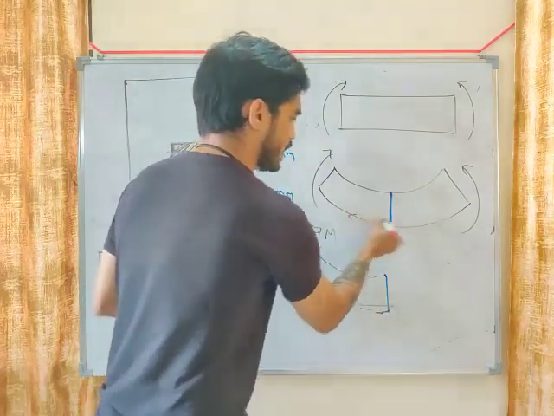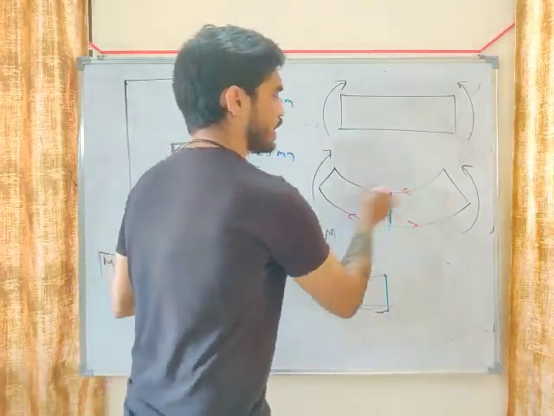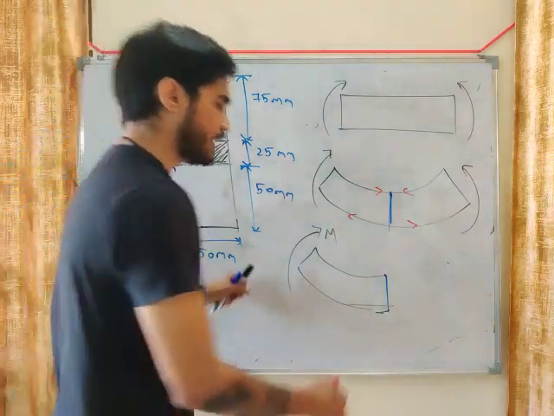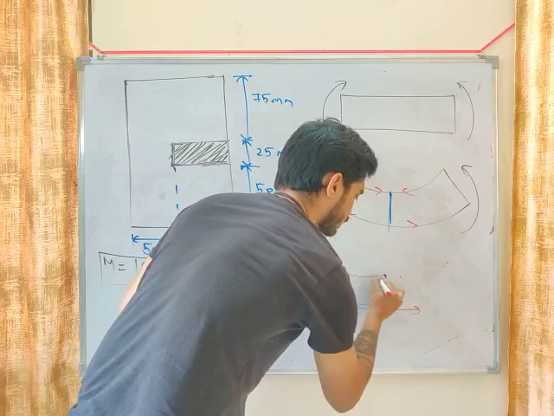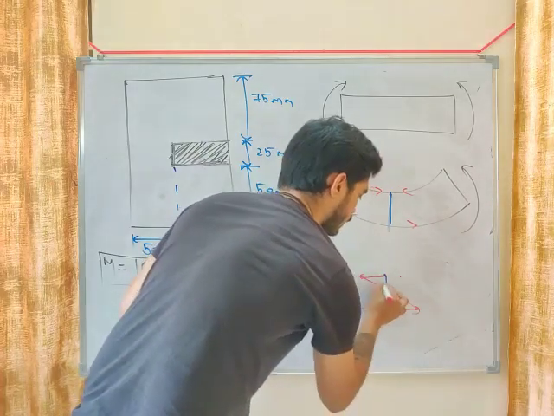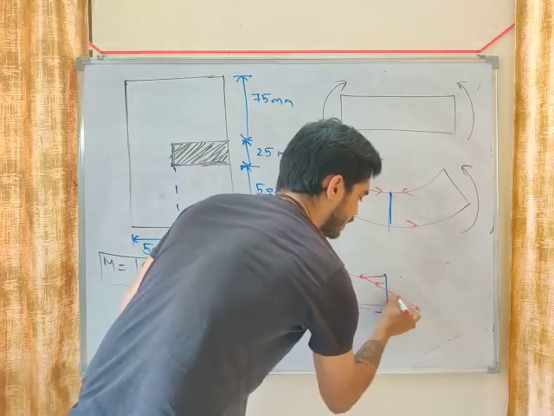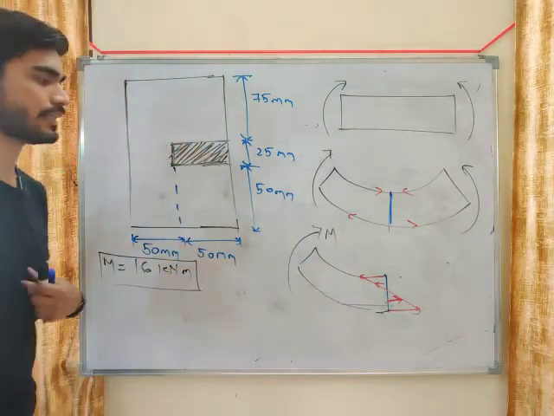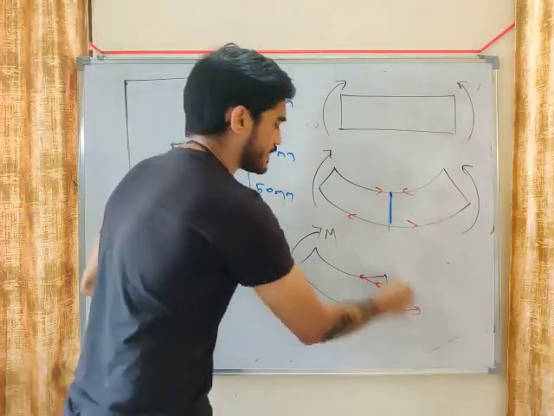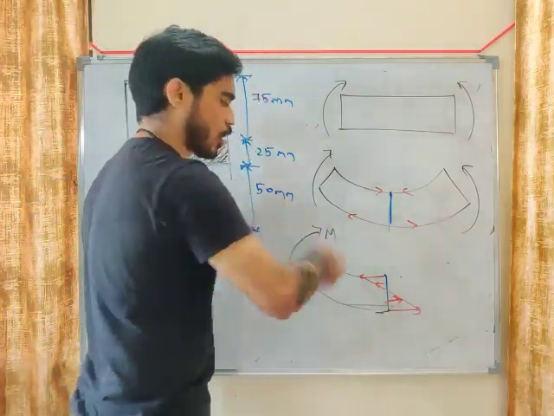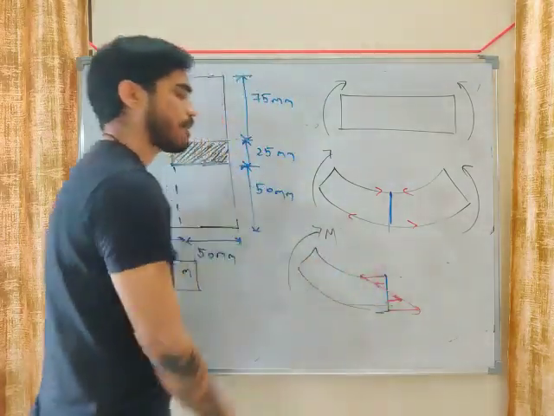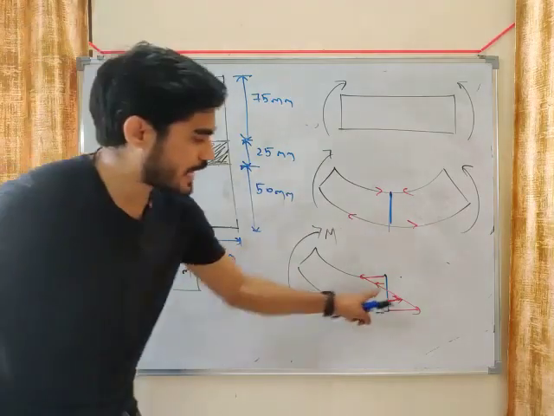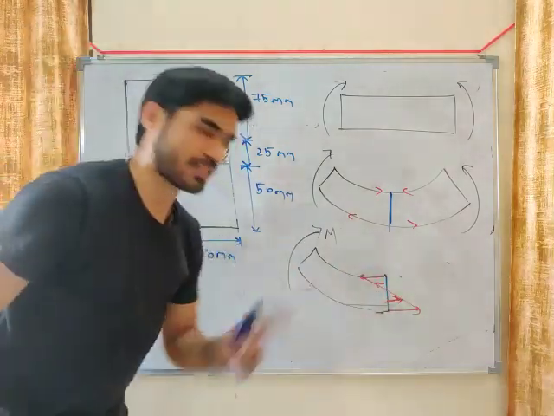The bottom section is subjected to tension and the top layer is subjected to compression. So they are developed like this, my friend. They will be linear. This is how they are resisting this moment. See, we are applying a clockwise moment and this will also make a moment anti-clockwise. So they are balancing. So this is the axial force developed in the cross section.